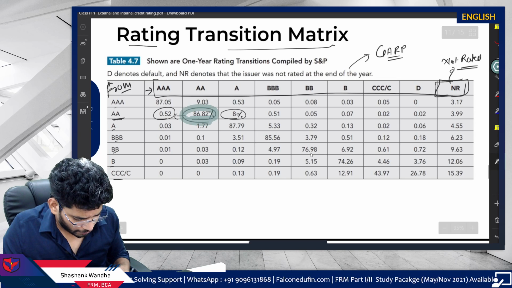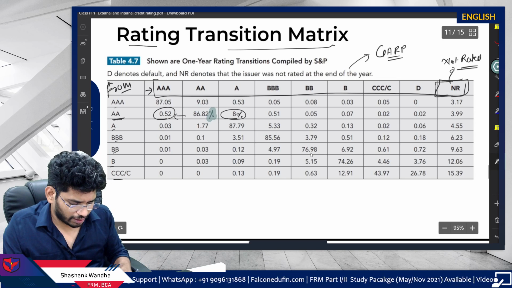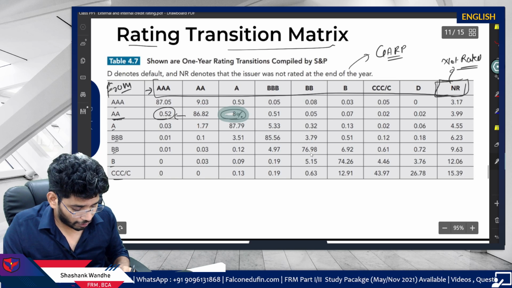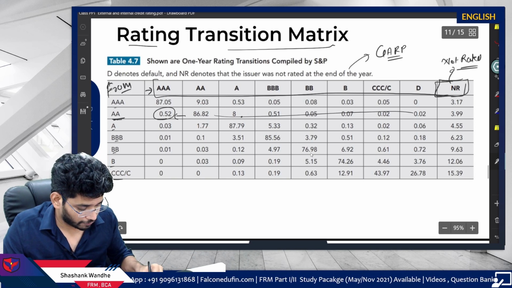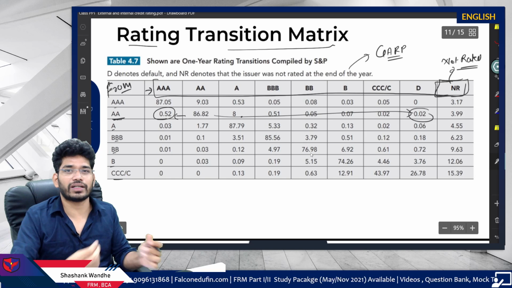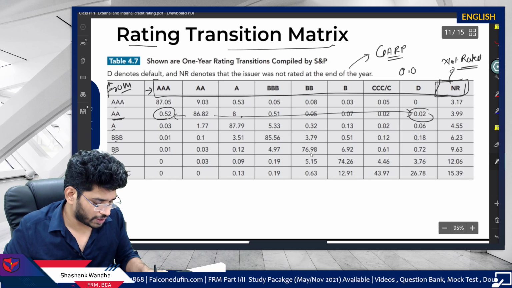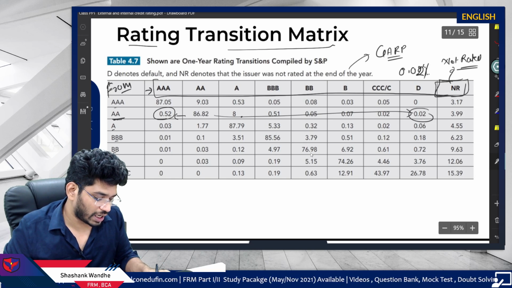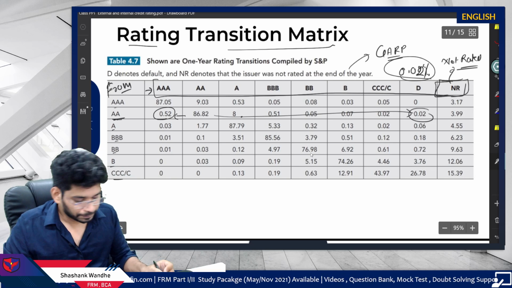And of course, for a particular security that is currently, say, double A rated, what is the probability that the security will go to default within 1 year? Of course, it is very minuscule. So 0.02% is very minuscule, very minute, right?